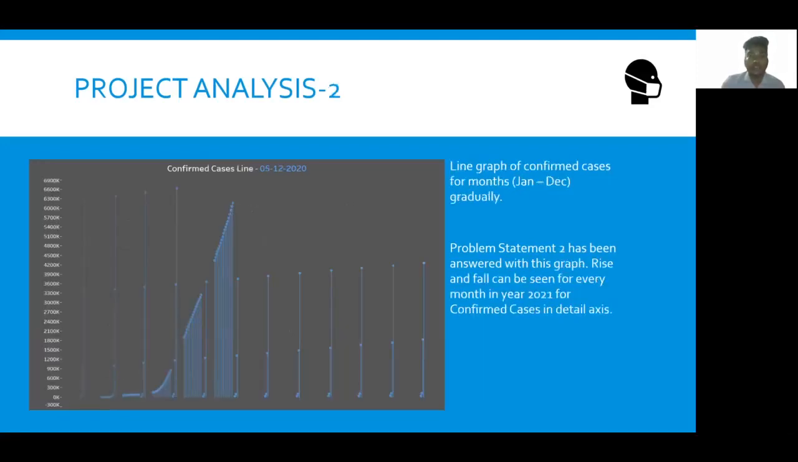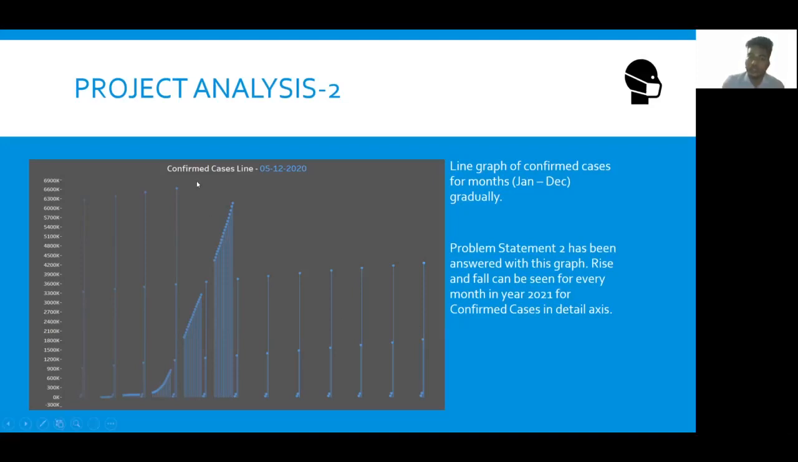The second slide shows the confirmed case line. So here you can see that I have a y-axis consisting of 12 slots. These 12 slots are nothing but January, February, March, April, May, June, July, August, September, October, November, December, as well as the gradual rise of the COVID cases all over the world. So problem statement 2 has been covered with this and many more graphs which come after that.